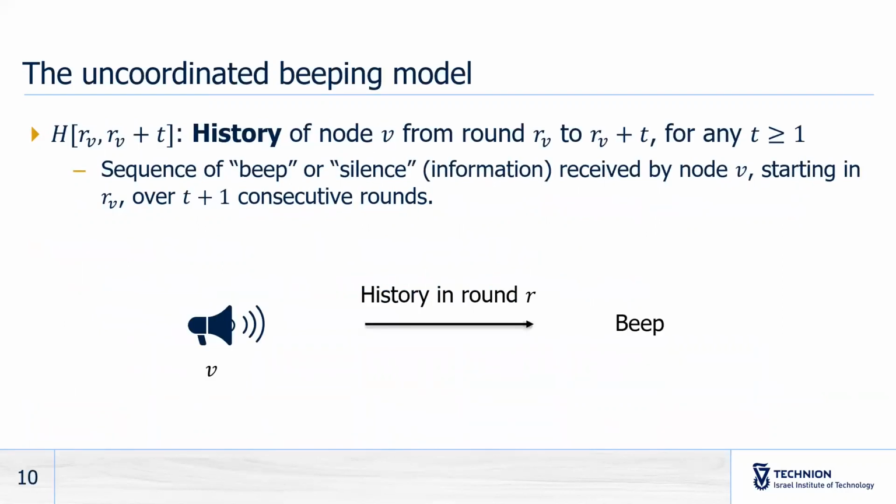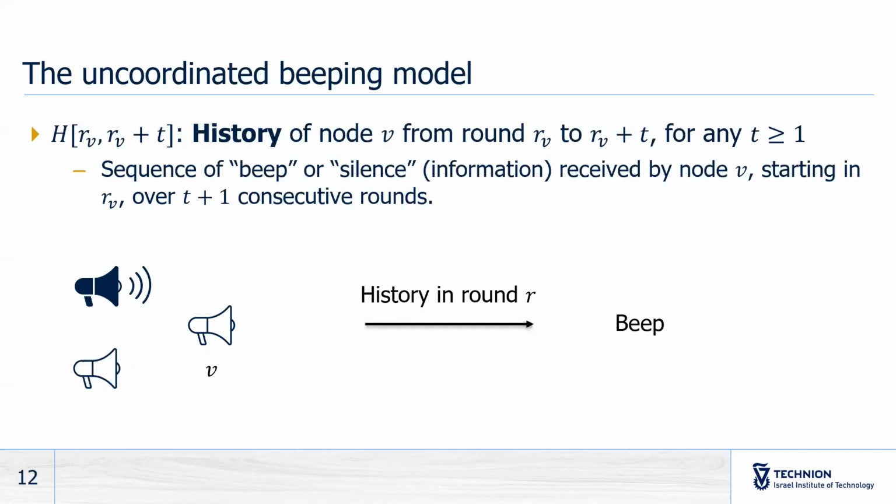We define the history of node V from round RV to RV plus T for any integer T as follows. This history is a sequence of beep or silence information received by the node over T plus 1 consecutive rounds. If V beeps in some round R, then in the history for round R, there is a beep information received. Now, if V listens, but some of its neighbors beep in round R, then in the history, there is also a beep information.